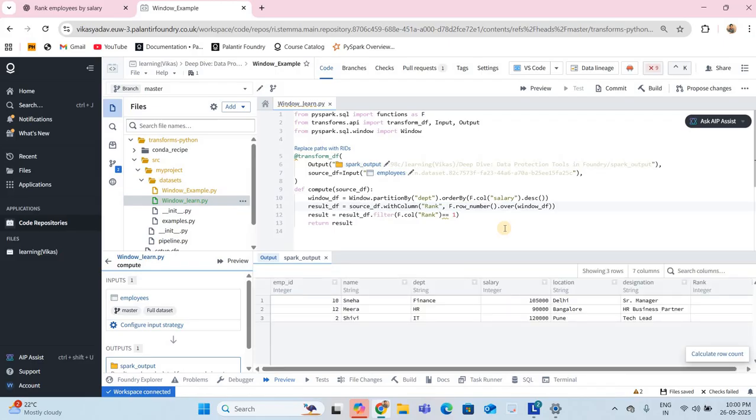So this is what you use if anyone asks you to give the second highest salary, third highest salary, or nth. Instead of this one you can put nth, and it will give the result. So this is the core of window functions.